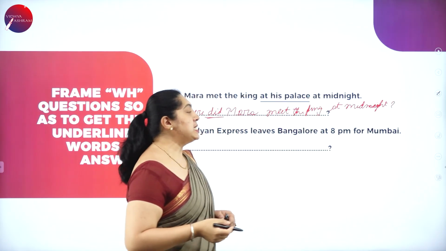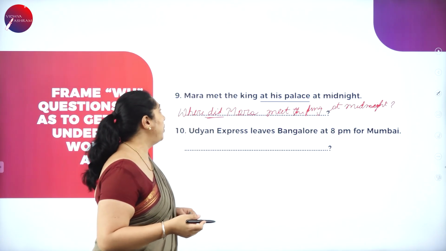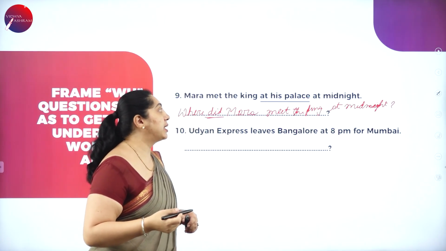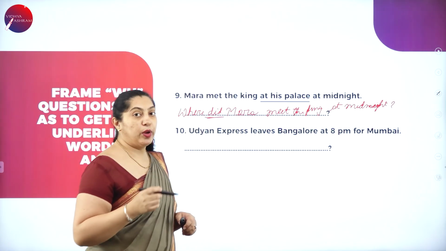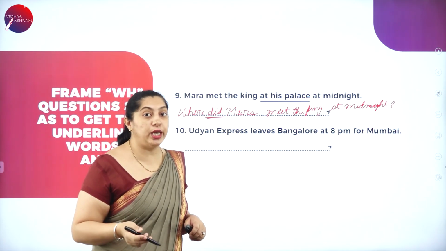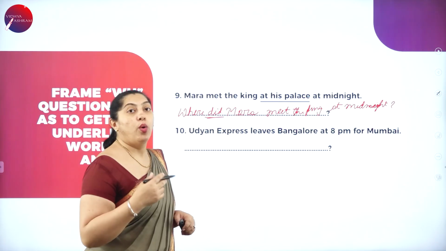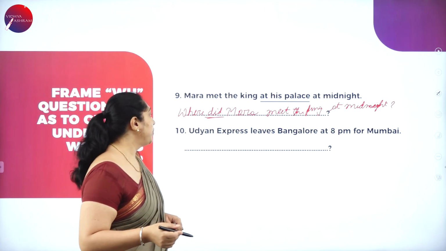In this sentence, you can write in this way. If you write in this way, at midnight, Mara meet the king. No, because I'm talking about the WH question and it should be framed with the WH questions only, not with at. Where did Mara meet the king at midnight?